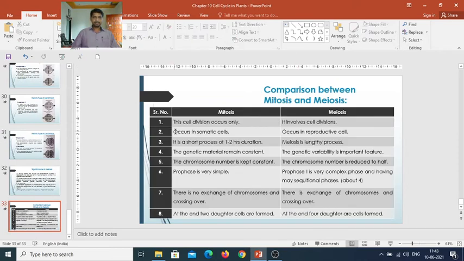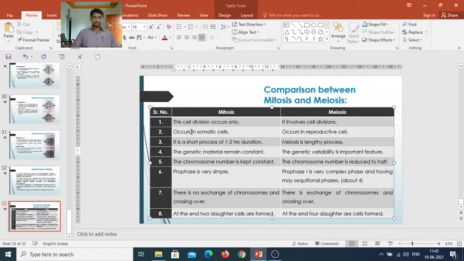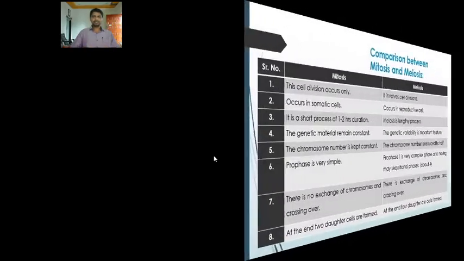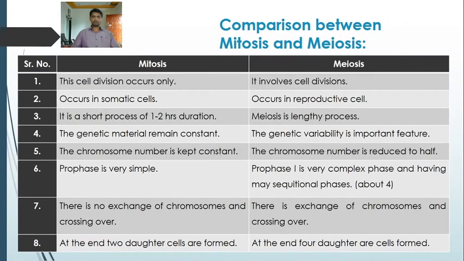So this is the main difference between mitosis and meiosis. Mitosis occurs in the somatic cell, while meiosis occurs in the reproductive cell. Mitosis is a short process of 1 to 2 hours duration, while meiosis is a lengthy process, because the cell has to pass through the different stages of meiosis, right from prophase first, that is leptotene, zygotene, and at the end telophase second, cytokinesis. So it is a lengthy process.